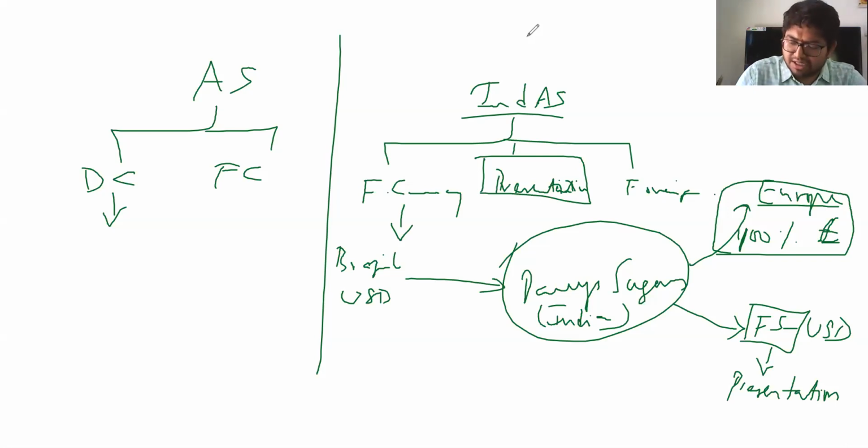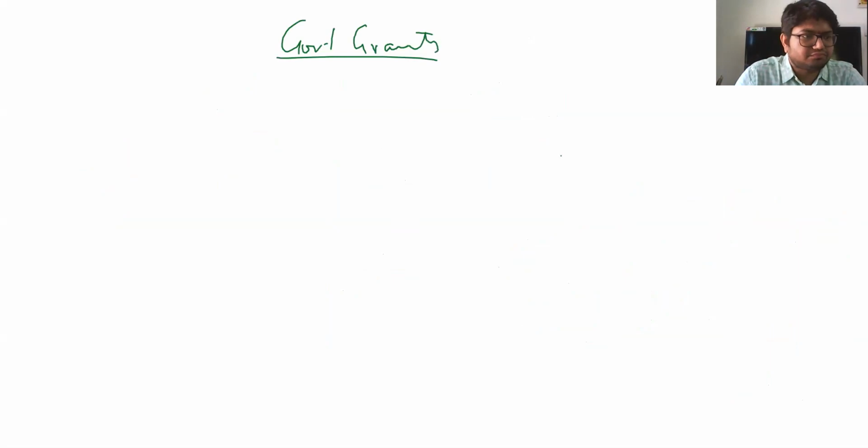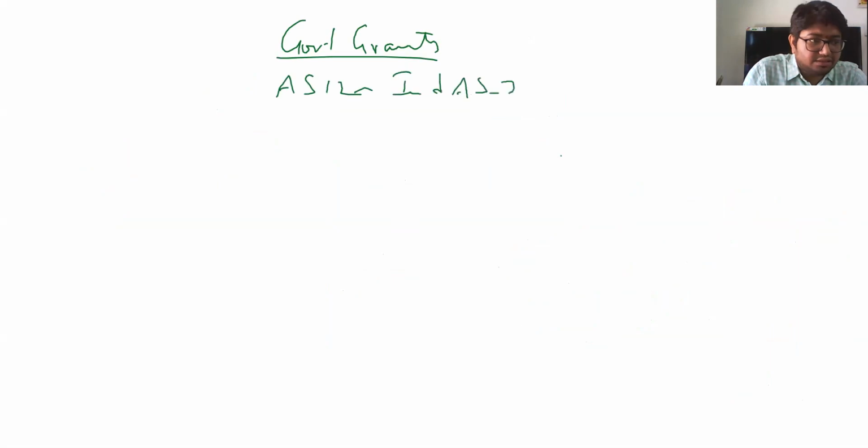Now let's move to government grants. AS 12, Ind AS 20.